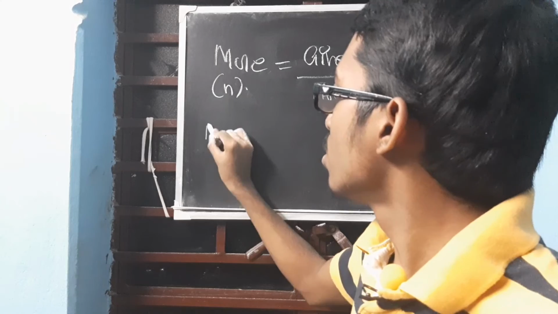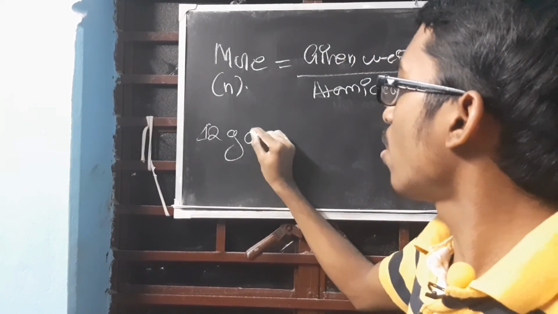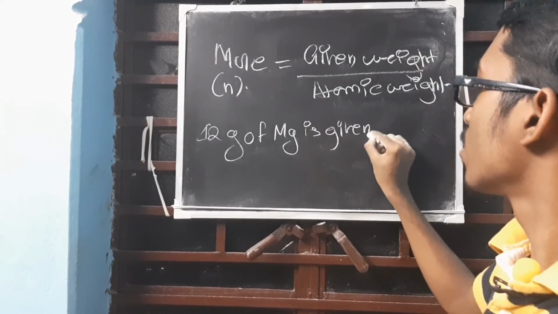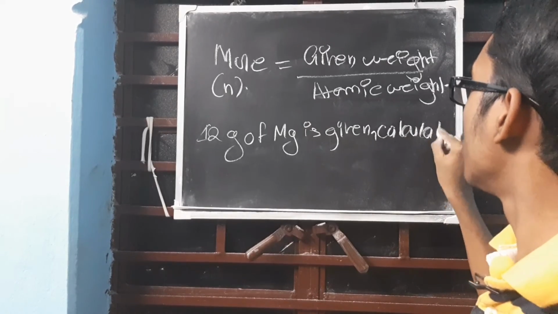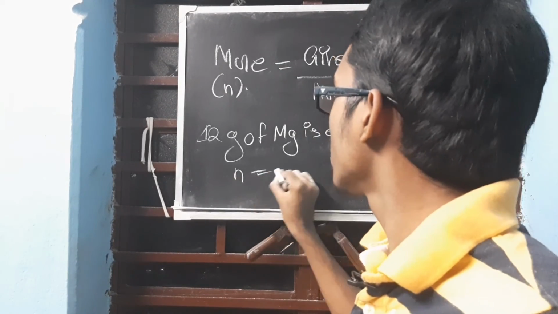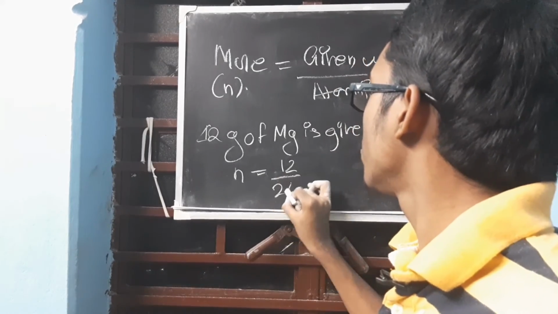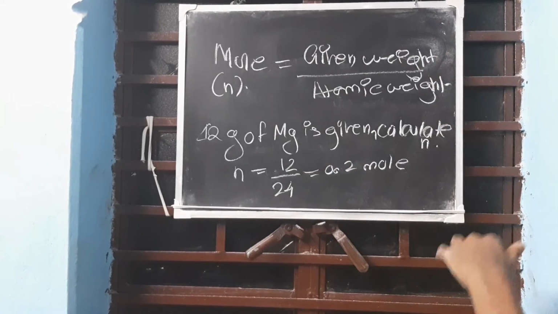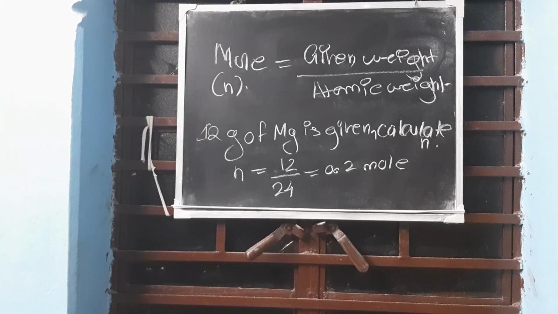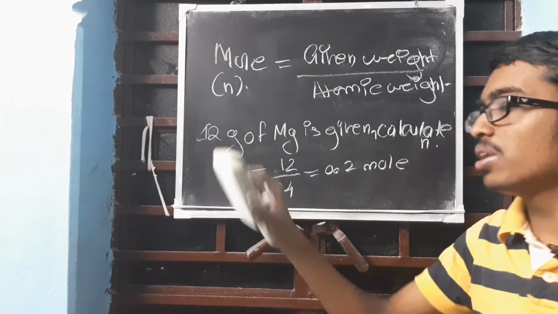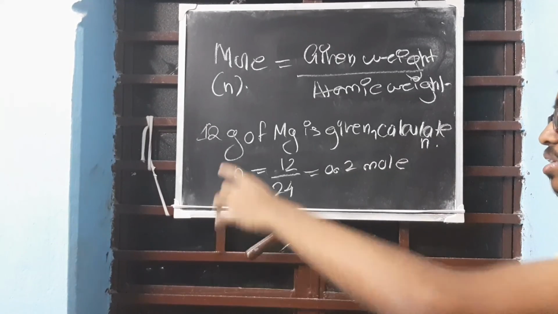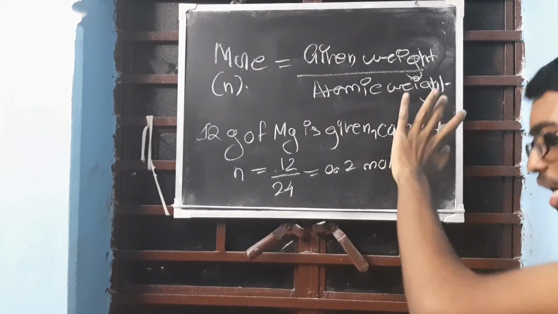Suppose 12 gram of Mg is given to you. Calculate n, that is, calculate the number of moles. How will you get it? n equals 12 upon 24, so it's 0.5. Whenever it is less, it is point something. Whereas if it had been 48, that would have been twice this, so it's 2. So how will you calculate? Given weight, divided by the atomic weight.